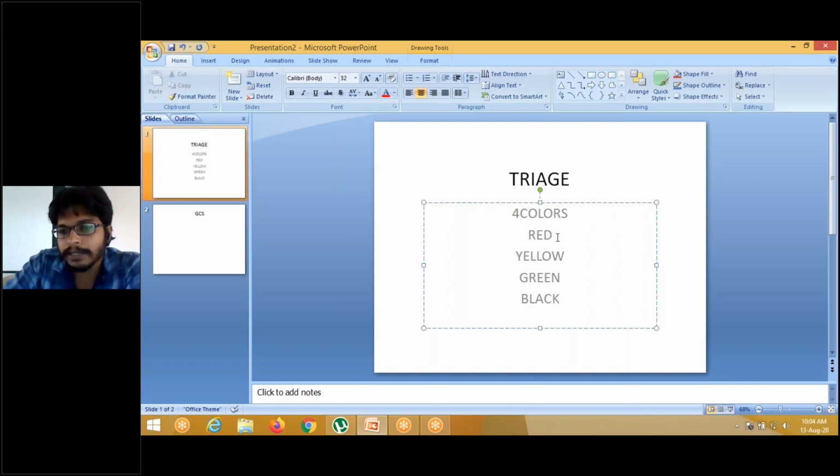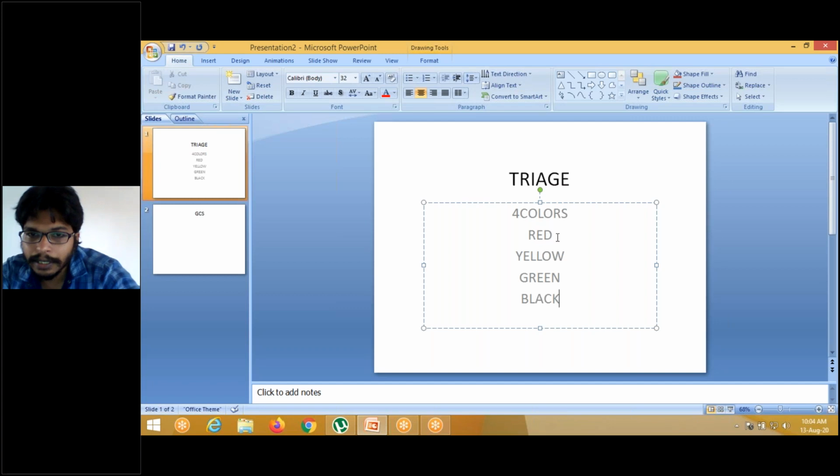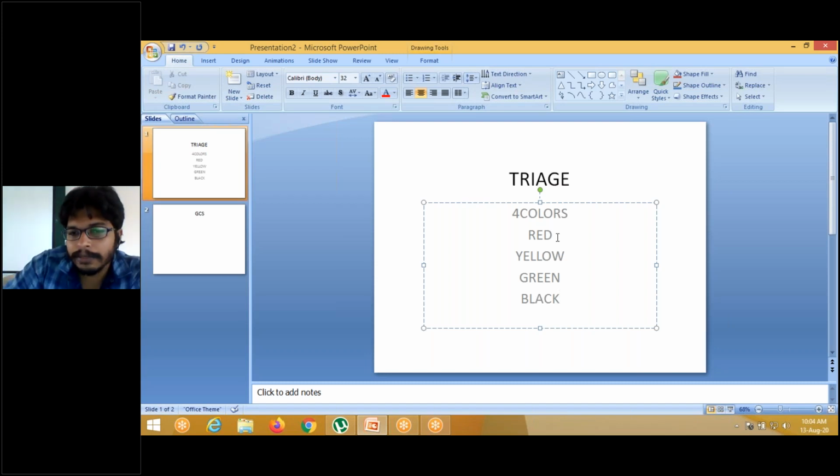how these are divided. Red means it is an emergency. Patient needs emergency treatment, urgent treatment. Patient is having ongoing bleeding, blood loss, and is in a critical situation. If treatment is not given, the patient will die immediately or within 1 or 2 hours. So treatment is urgent for this red colored patient.